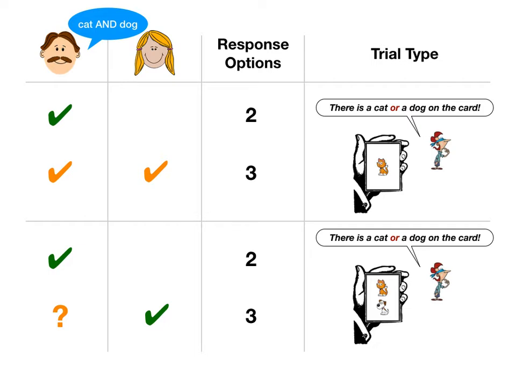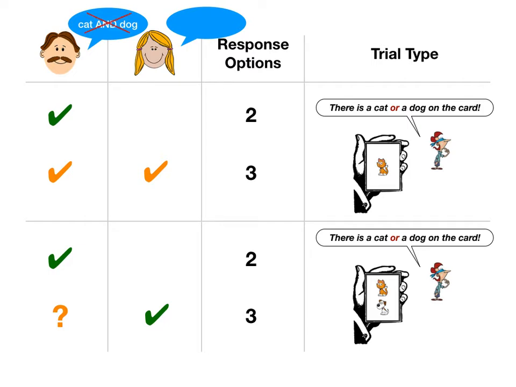When adults hear Bob say cat or dog, they recognize that Bob had the alternative of saying cat and dog, yet he chose or instead of and. Therefore, he probably meant one or the other and not both animals. Children, however, do not recognize or remember and as an alternative to or. Therefore, they don't exclude the possibility of both animals being in the card.